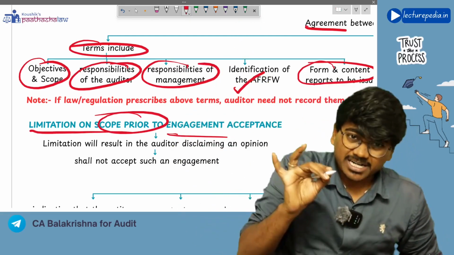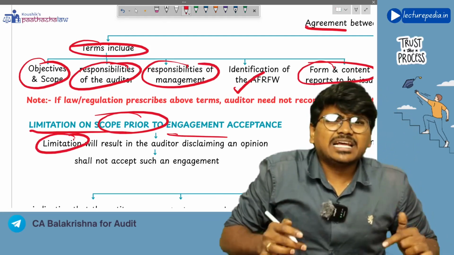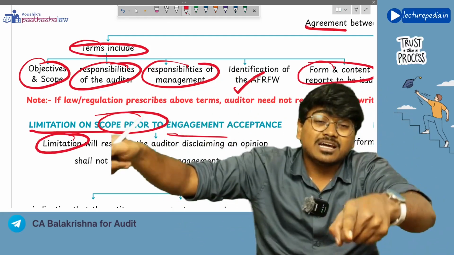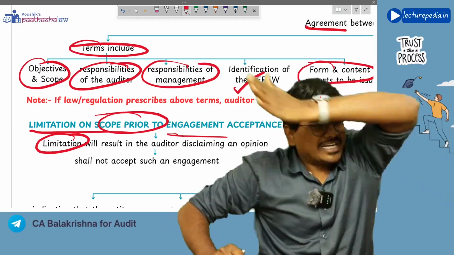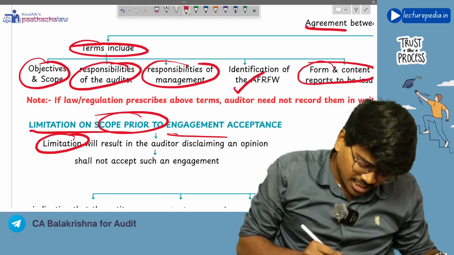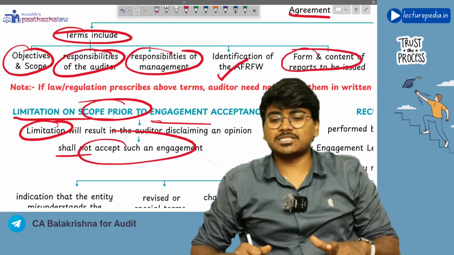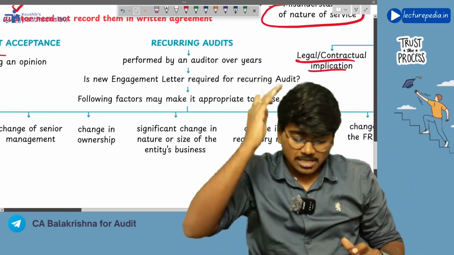Then the auditor needs to see whether this limitation will result in my giving a disclaimer of opinion if I accept the engagement. In such a situation, it is better not to accept the engagement. So you shall not accept such an engagement. Got it? Next,